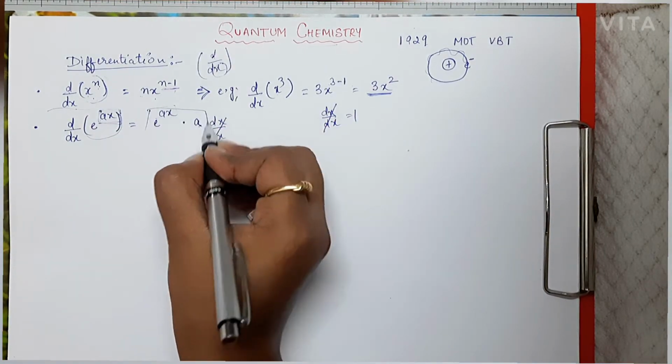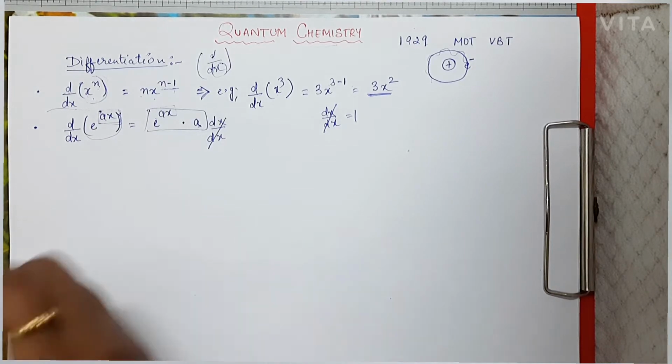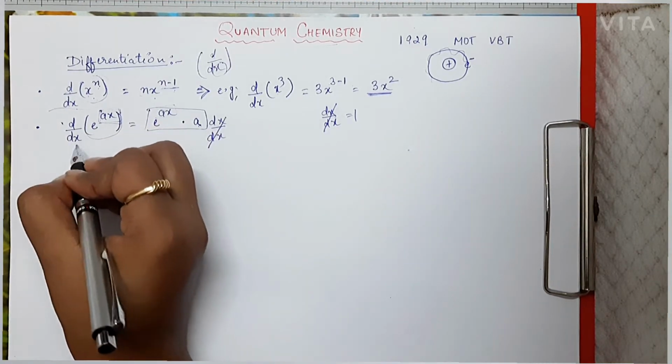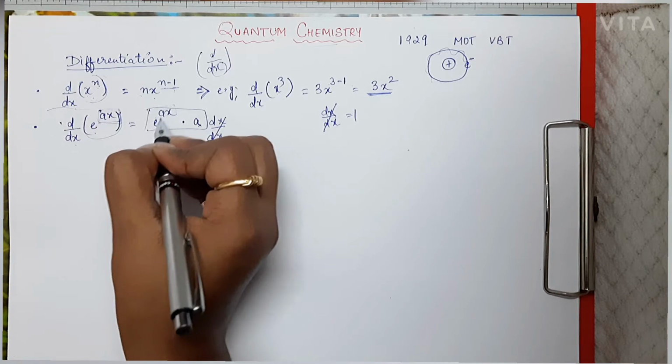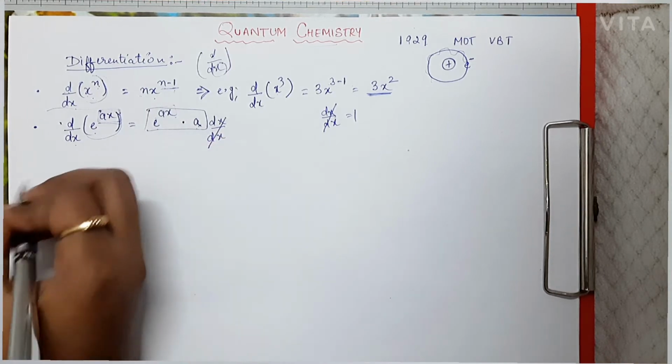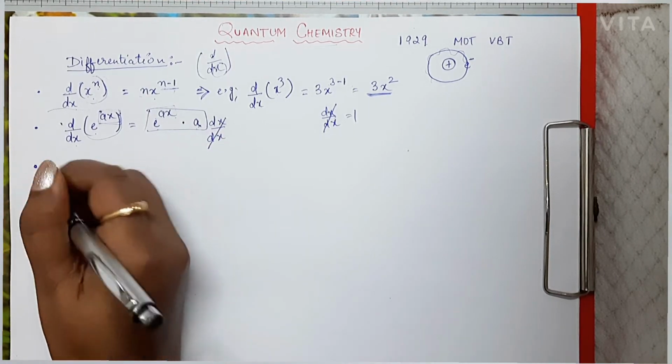That's why this is the only answer. So the formula is this one: dy/dx of e to the power ax is equal to e to the power ax into a. Now the next formula is,